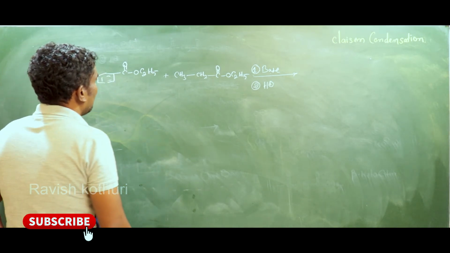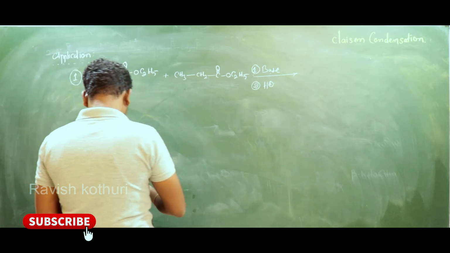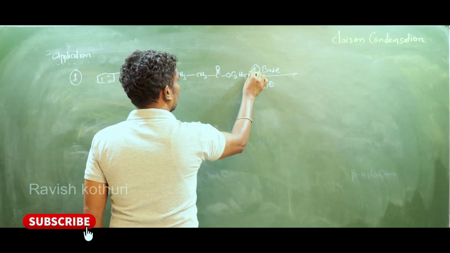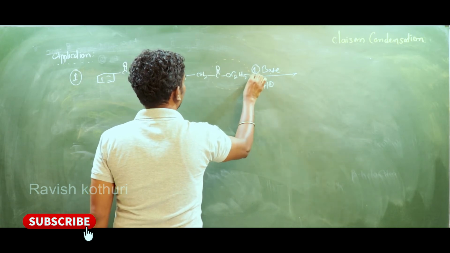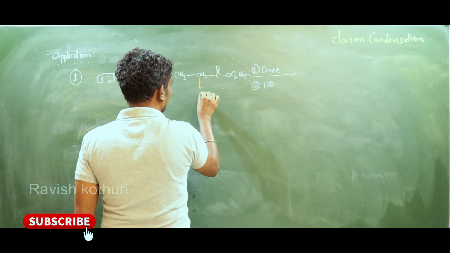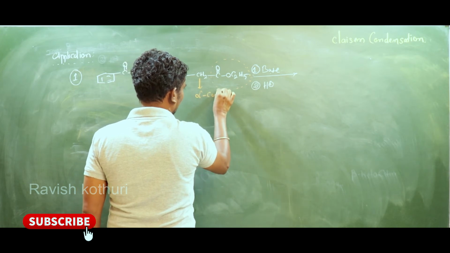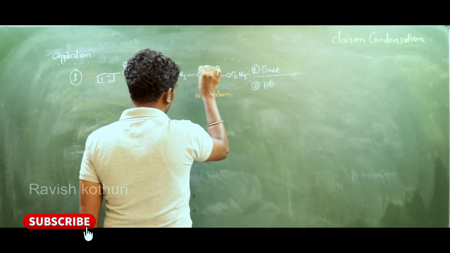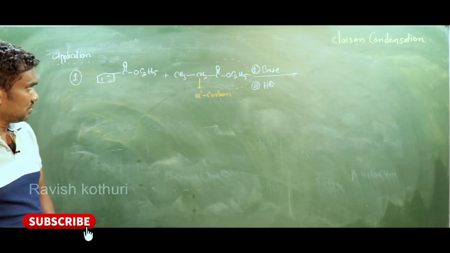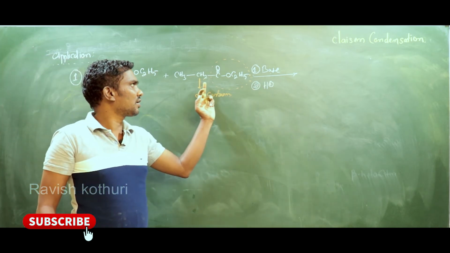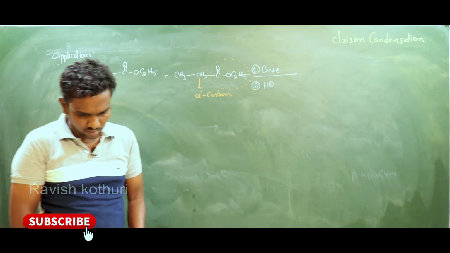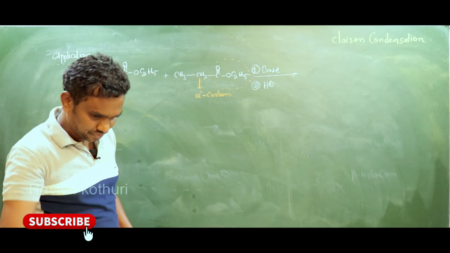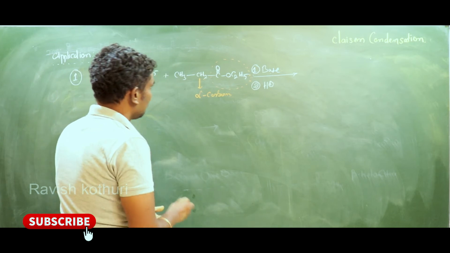Now observe carefully. This is the functional group, and the carbon beside the functional group is the alpha carbon. The alpha carbon contains alpha hydrogen, so this base abstracts the proton from the alpha carbon. So what happened?